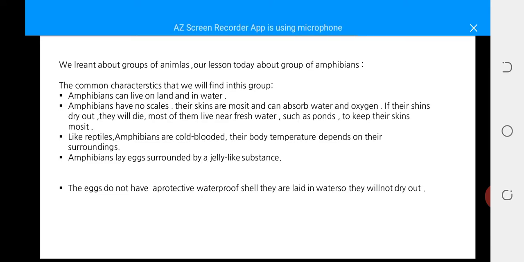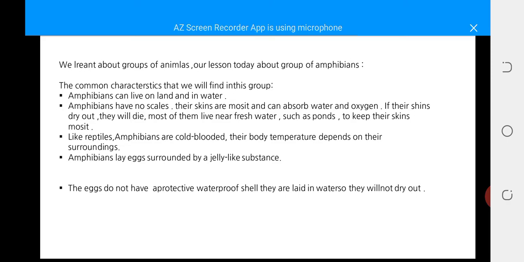These eggs do not have a protective waterproof shell. Nothing protects this egg. They are laid in water so they will not dry out. Because of the jelly covering, they will not dry out, because it allows water to go through it.